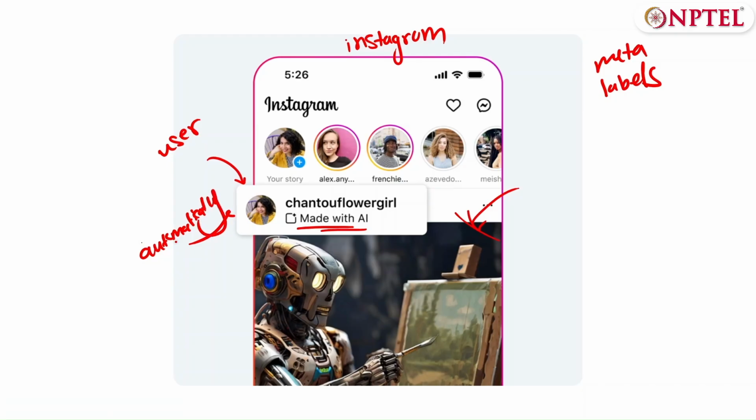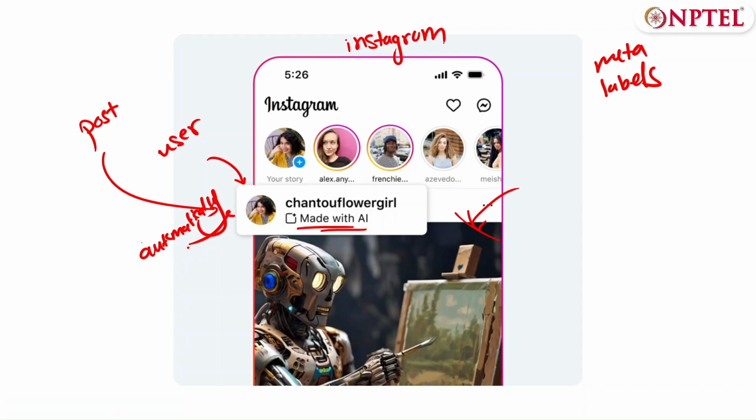So if a user is posting AI generated content knowingly, they can choose to select the made with AI tag. If they don't, and Instagram has sensed that this post is actually AI generated content, or someone else has flagged it as AI generated content, like reported it by another user, then the made with AI tag will pop up. If you ever open Instagram and try to make a post, do see if you can find this tag. It's very much available, and do test it out.